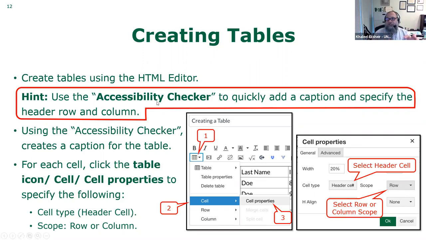click the accessibility checker, the little icon, and that will give you the error. Then from there, you'll be able to specify that this cell, for example, is a header cell, by clicking the cell properties, then you say that this is a header. And you specify, is it a row header or a column header? And if there's time, I'll give you a quick demo on Canvas.